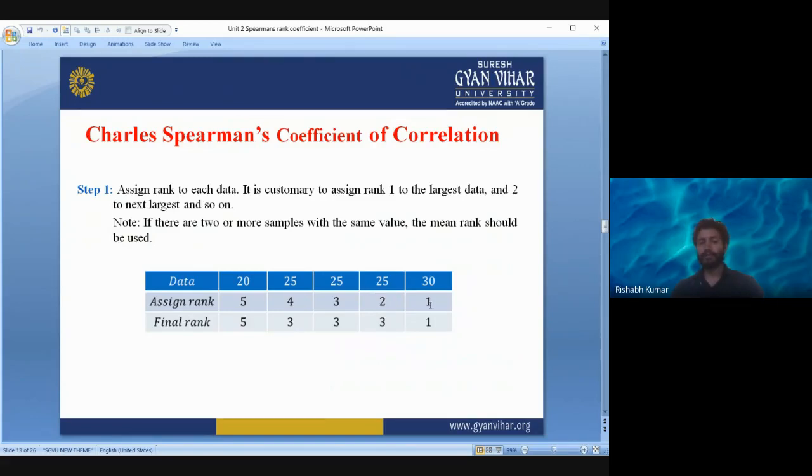So in this data set you will not have an observation that will have 2 and 4 as a rank. They will be skipped. Okay, they will be skipped. So the final rank will be 1, 3, 3, 3, 5. Getting it? Neeraj, Mosmi, Rahul?